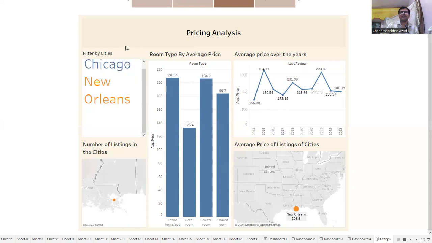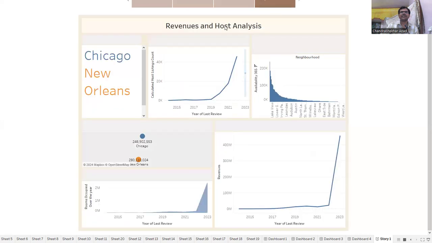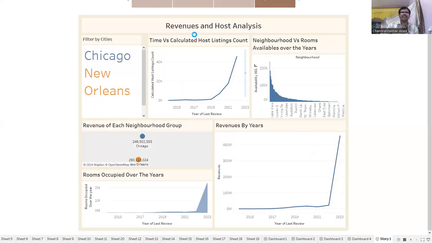So now come to the next slide, that is revenue and host analysis. If we talk about both cities, then the calculated host listing count in the year 2014 is only 4, and it is increasing very slowly till 2019, and from 2019 to 2021 it increases very sharply, very rapidly.